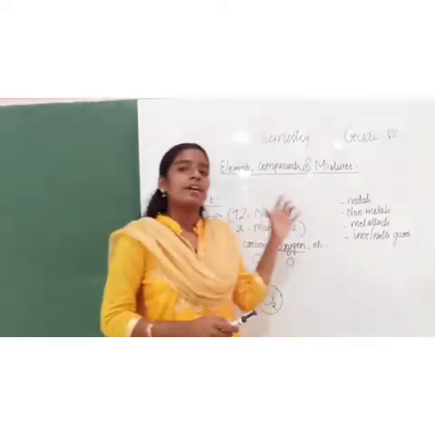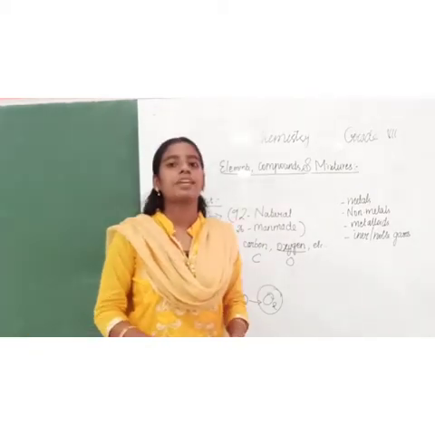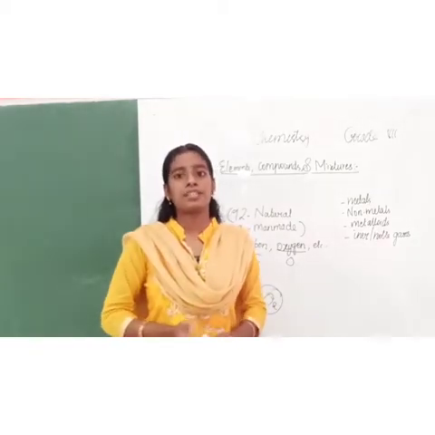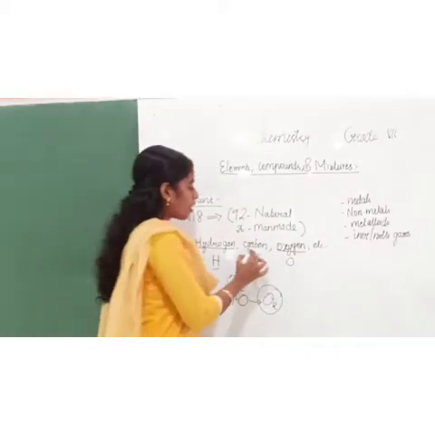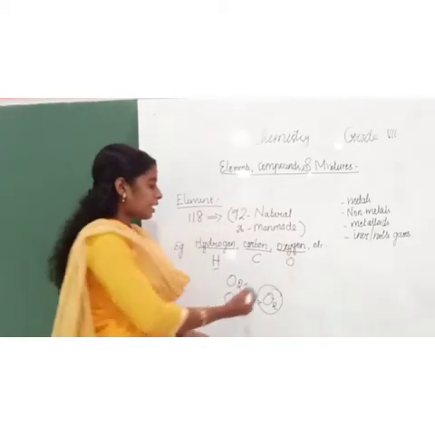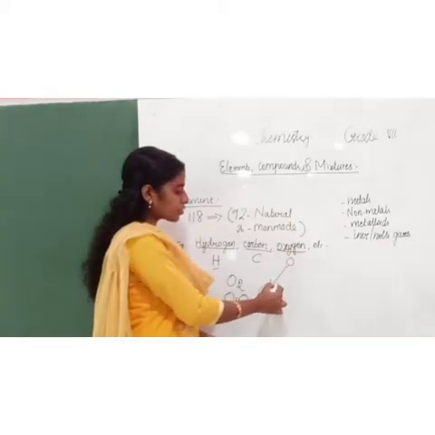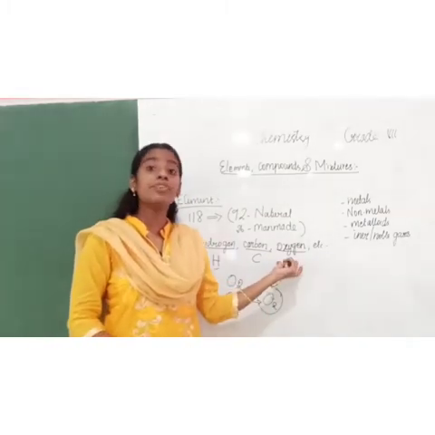Now you are clear about what is an element. Element is an unbreakable substance. Actually, hydrogen is an element, carbon is an element, and oxygen is an element. But we denote oxygen as O2, right? This O is a symbol for oxygen.